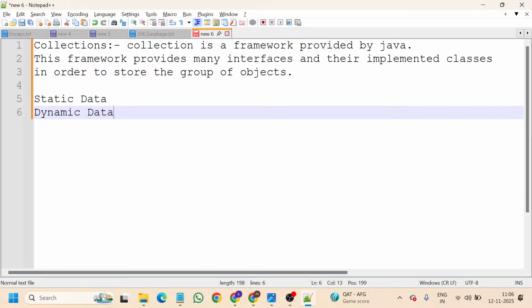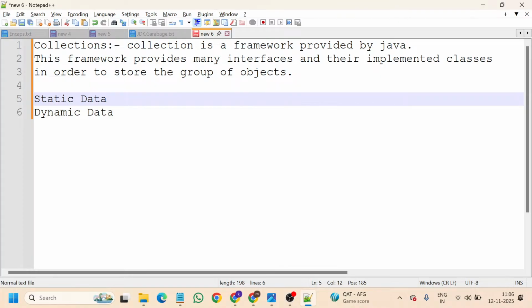So in most of the software scenarios you will find the static and dynamic things, not the data. With that we will call it static template and dynamic template, or static component and dynamic component. Okay, so what is the difference between static and dynamic? Static is nothing but the constant data. So what is meant by constant data?